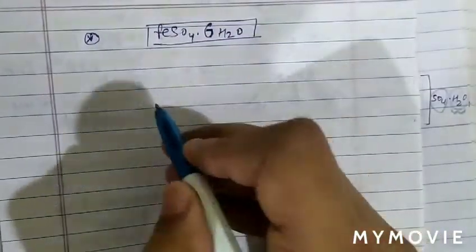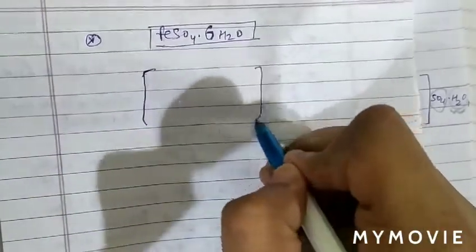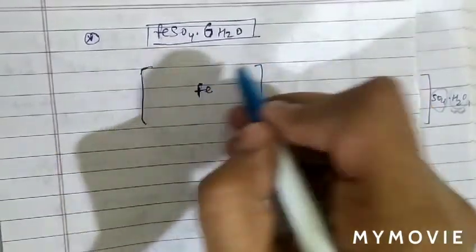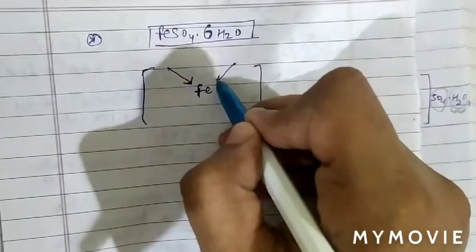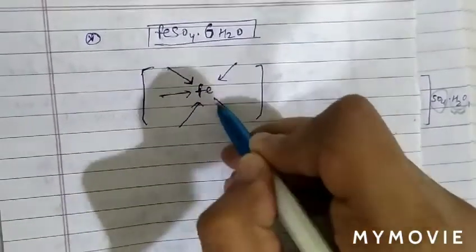Basically, inside the coordination complex of Fe, out of 6 water molecules, only 5 water molecules are inside. So 1, 2, 3, 4 and 5.